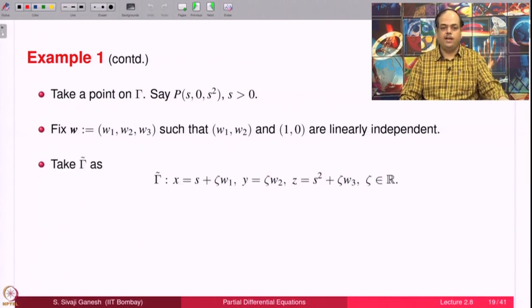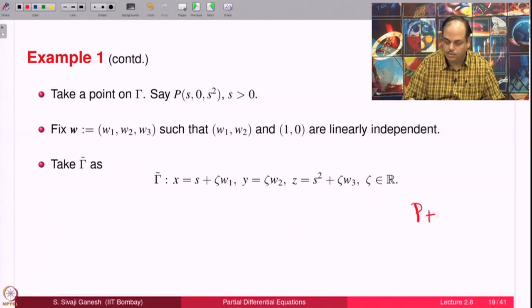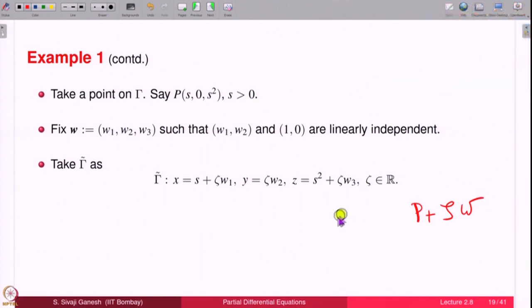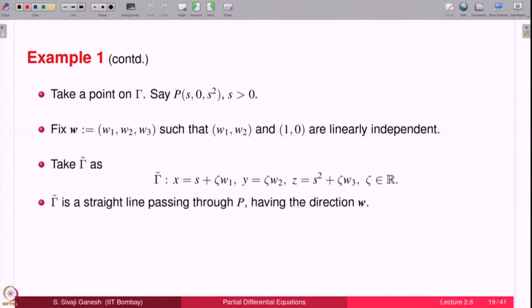Now, take gamma tilde as this. This, if you see, is just a straight line passing through the point P having the direction W. P, I have used the zeta here, W. If you write in component form, this is what you get. S, P is what? S 0 S square plus zeta W1, W2, W3. So, if you expand, you will get this. So, it is a straight line passing through P having the direction W.